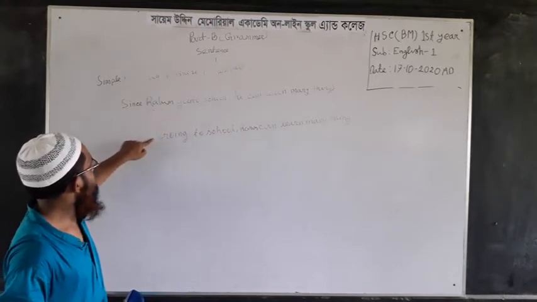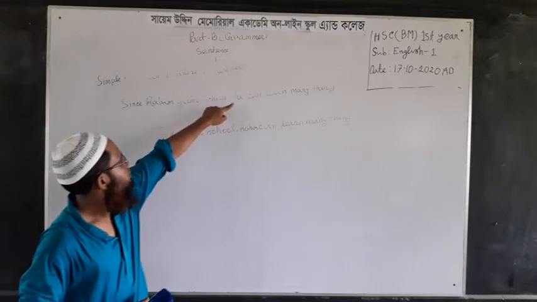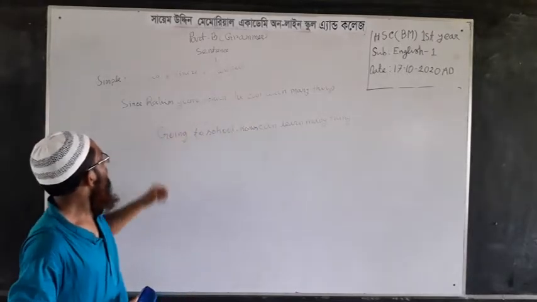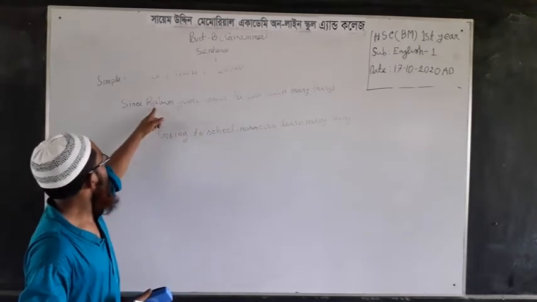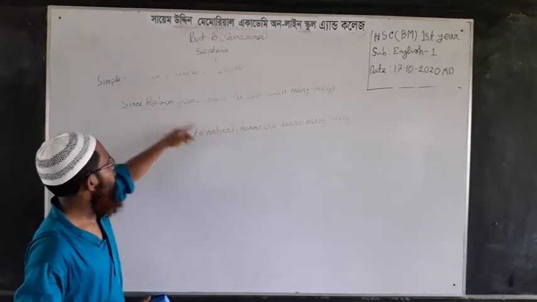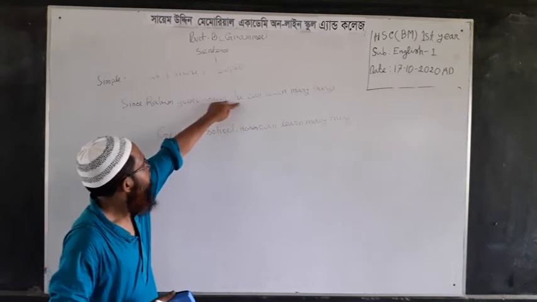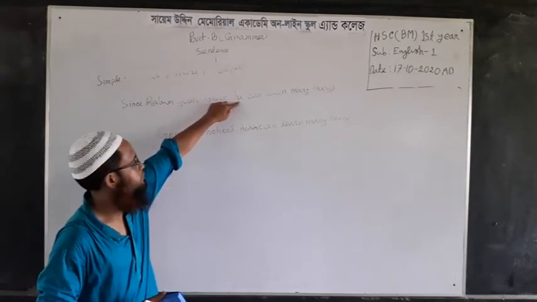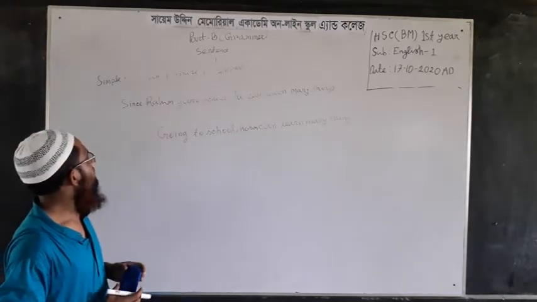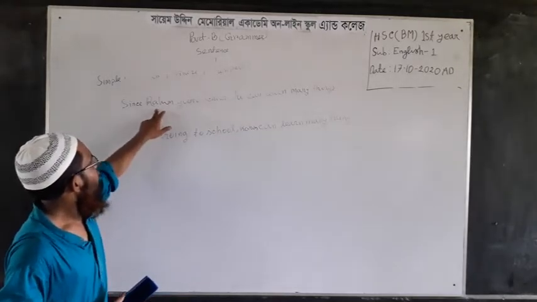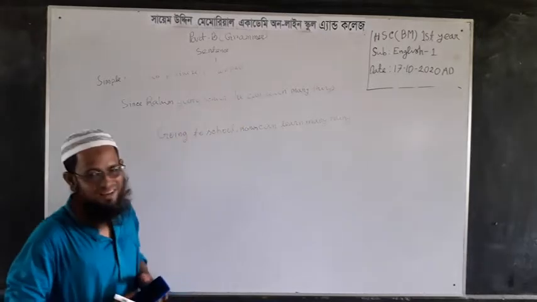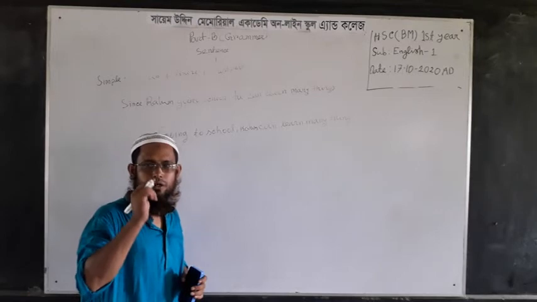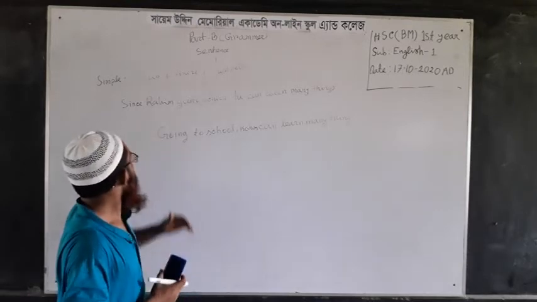So in the simple sentence, we have removed he from the principal clause and replaced it with the proper noun Rahim. And this is the rule: if different words are used as a subject in a complex sentence, but those different words indicate the same person, you have to remove one.